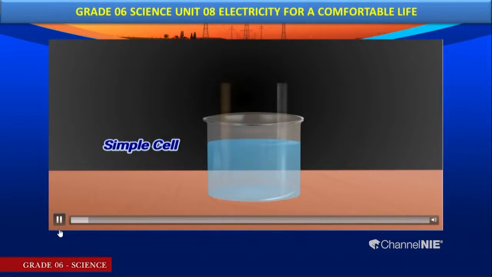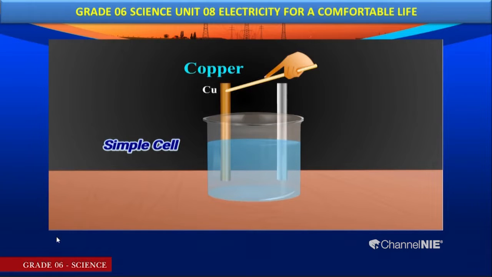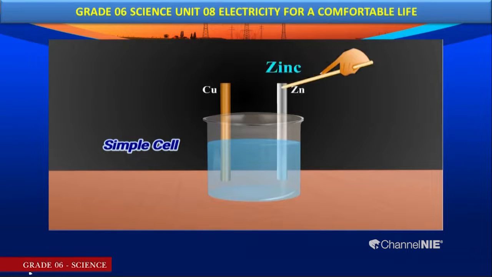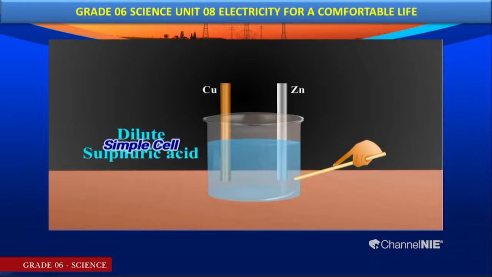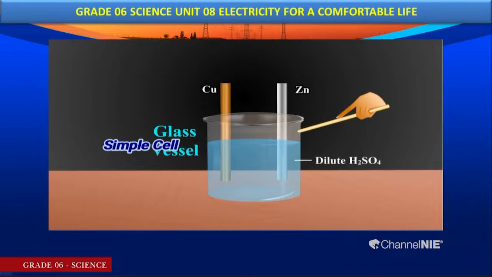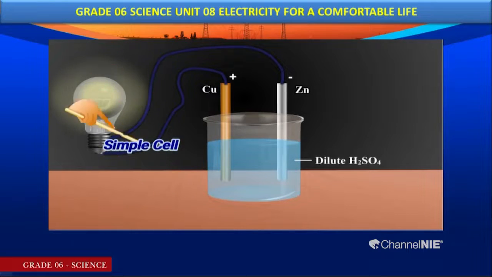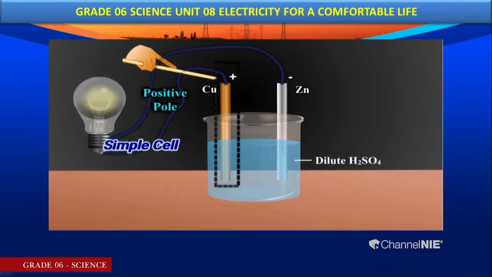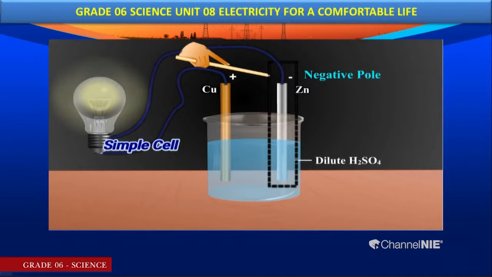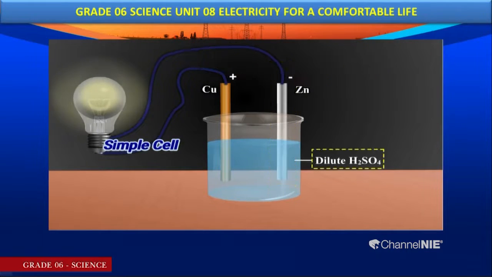You can watch, my dear children. As we did earlier, we took a copper rod, a zinc rod, and dilute sulfuric acid in a beaker. Right. Then you can observe the flow of current here. The copper rod is the positive terminal, the zinc rod is the negative terminal. So current flows from the copper rod to the zinc rod through the external conductor and the wire. The bulb is glowing. The zinc rod is called the negative terminal.